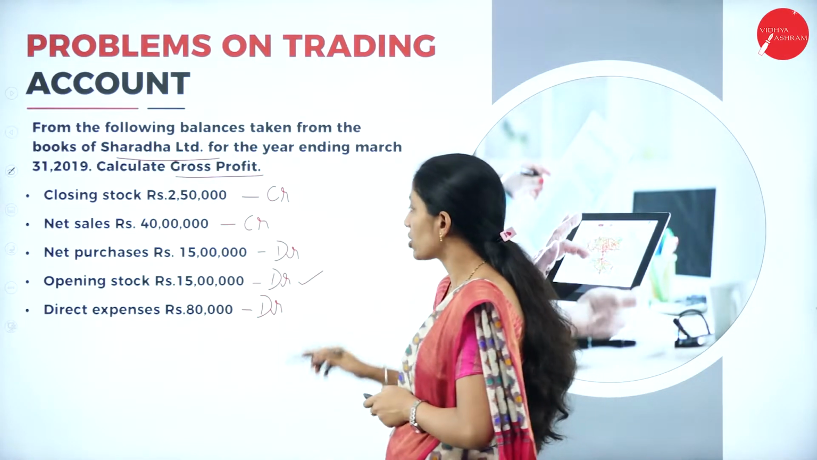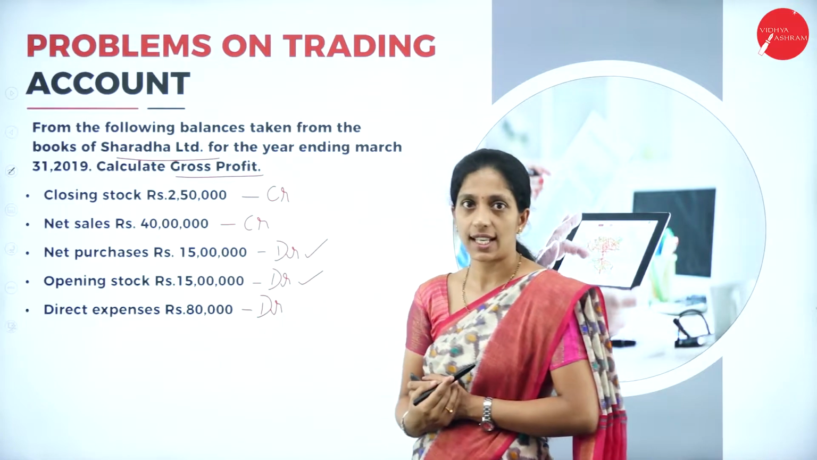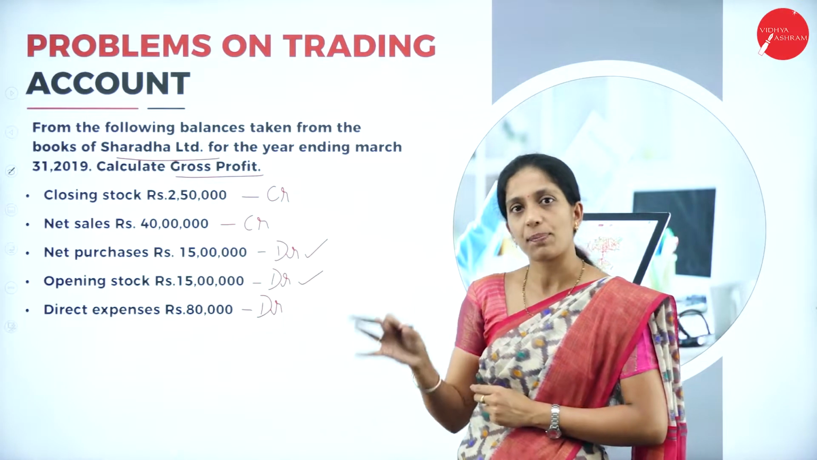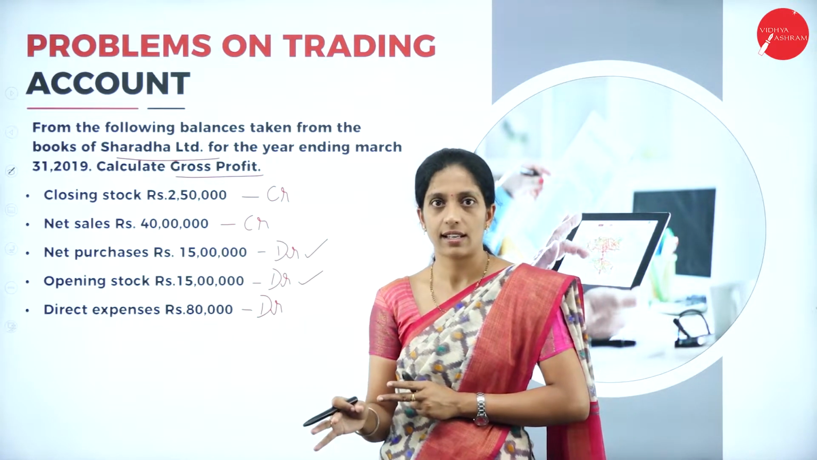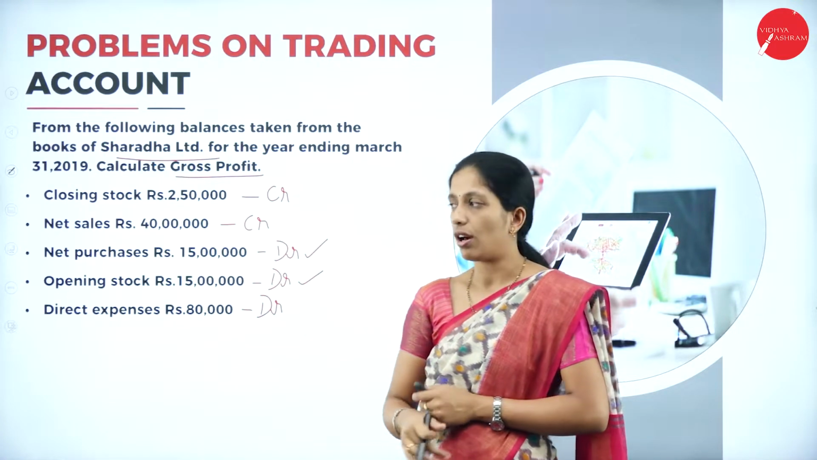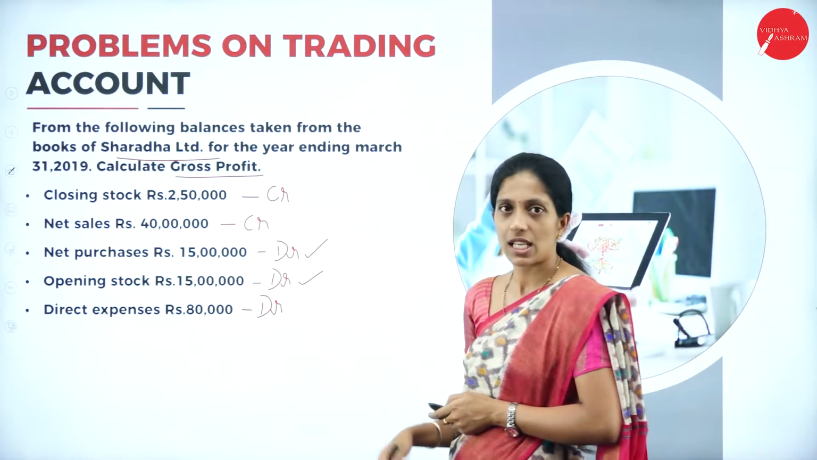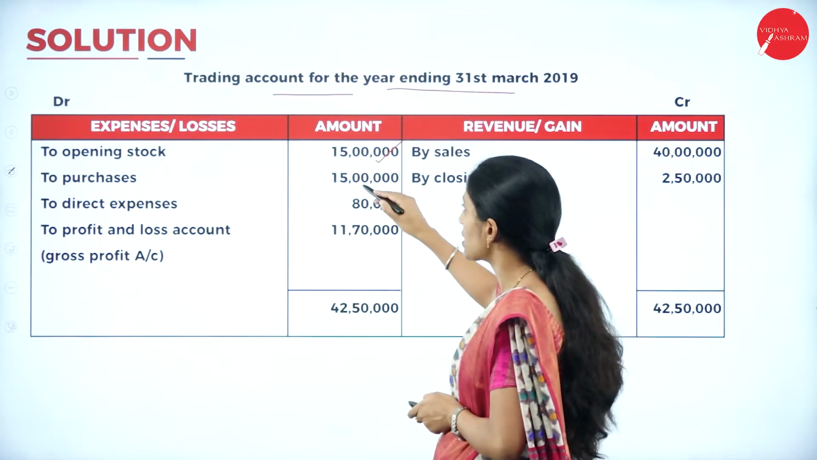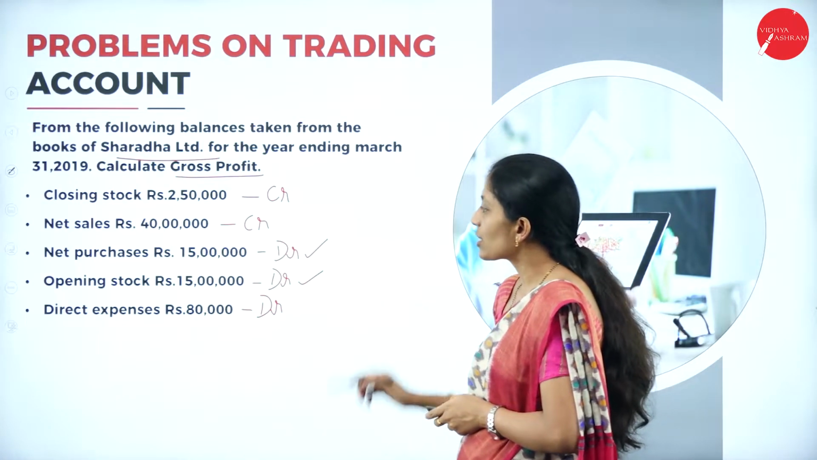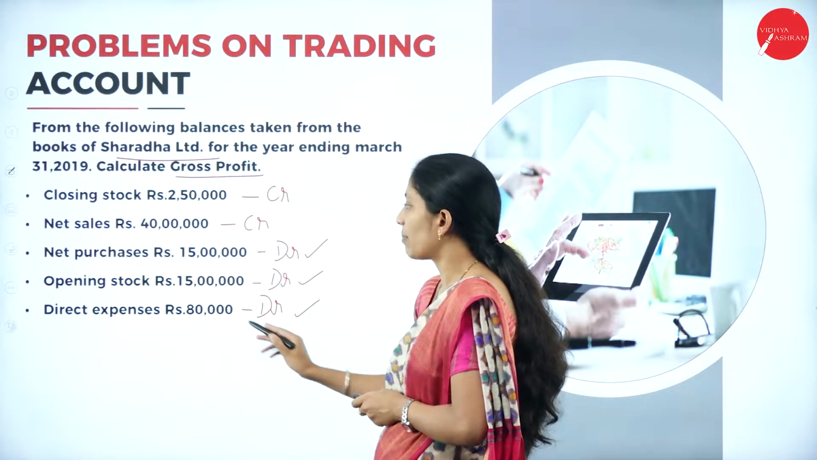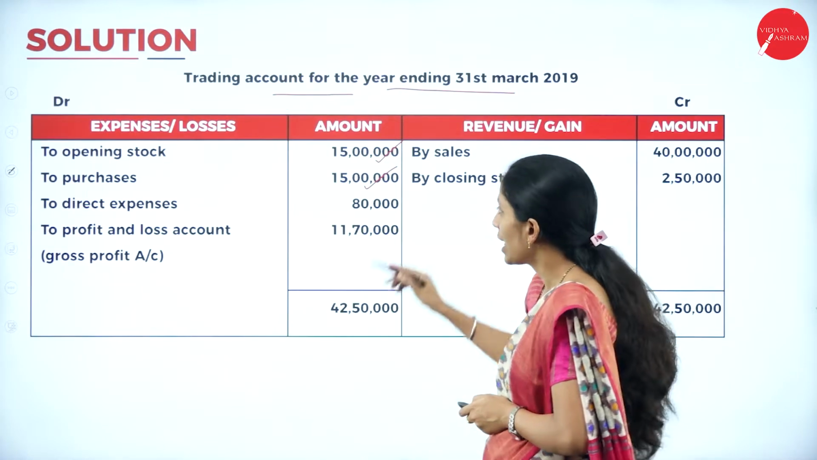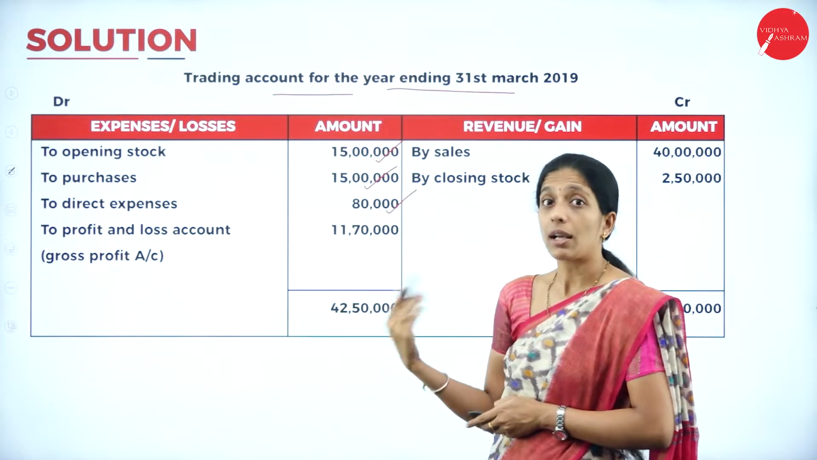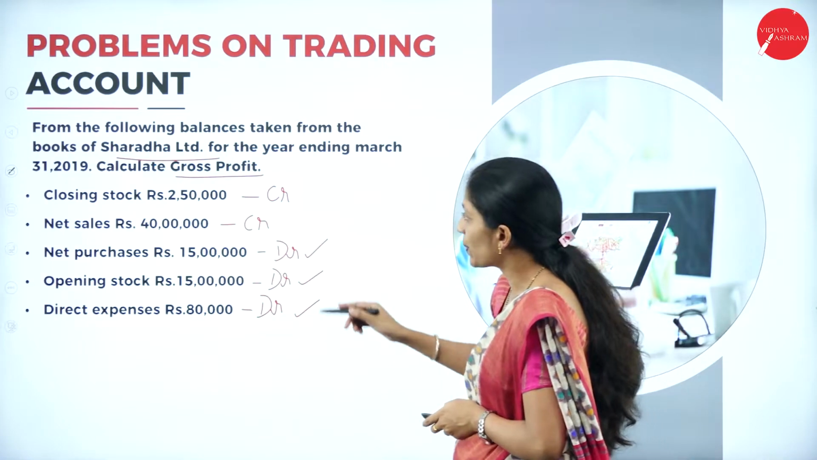To opening stock 15 lakh. Next we have purchase, net purchase, to purchases. But there is no return. Suppose there is return, then less returns, then write in the outer column. Here they have just given purchases. So write to purchases 15 lakh. Next we have direct expenses in the debit side. To direct expenses 80,000.